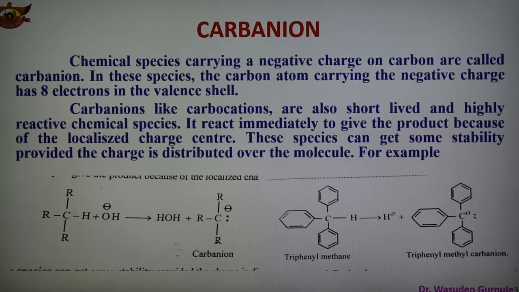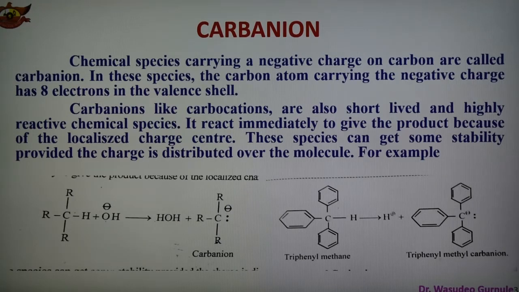A carbanion is a chemical species carrying a negative charge and having 8 electrons in the valence shell, coming from 6 electrons of 3 covalent bonds and 2 electrons from the lone pair. Such a chemical species, with the negative charge on the carbon and 8 electrons in the valence shell, is known as the carbanion.